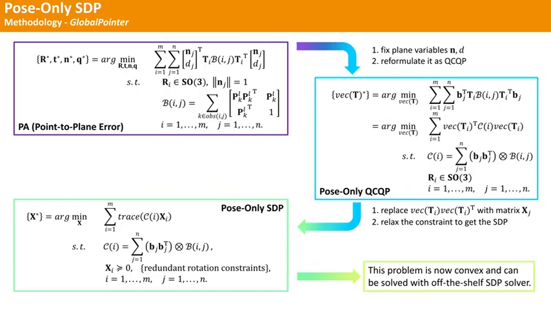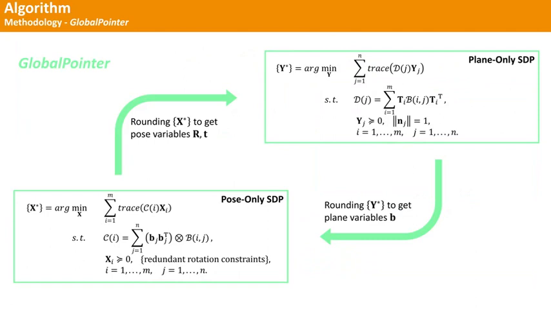Similar to the plane-only problem, the same technique can be used to formulate the pose-only SDP. Once combining these two solvers, we immediately arrive at a scalable and initialization-free algorithm named GlobalPointer. GlobalPointer alternately solves each problem until the overall problem converges.